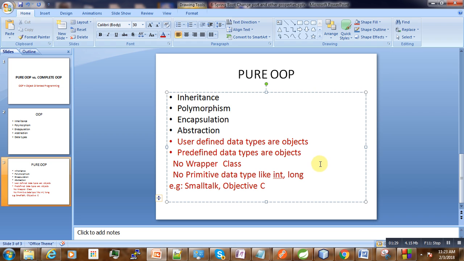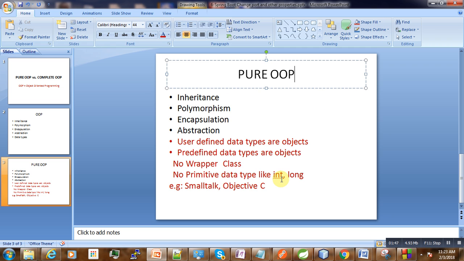Now, whenever we have a wrapper class, or when we have primitive data types like integers, longs, then this language is no more pure object-oriented programming.